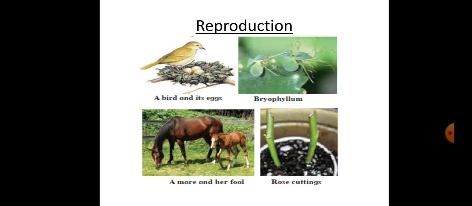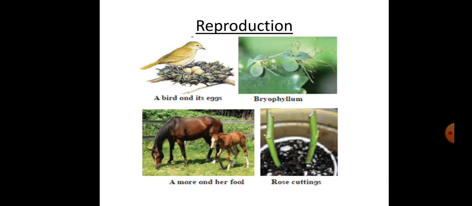Till yesterday, we studied some important characteristics of living organisms. Can you recall which characteristics we studied? Yes. First is cellular structure, then growth, then respiration, excretion, then we studied responsiveness to stimuli. Okay? Now we are going to study the next important characteristic of living things, that is reproduction.